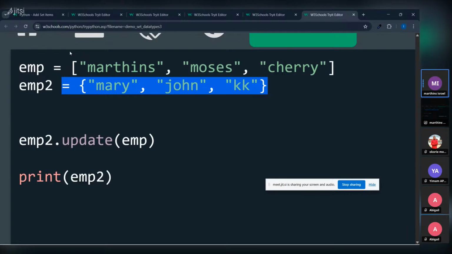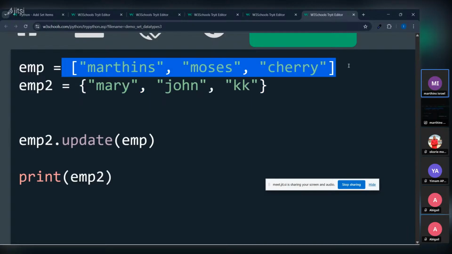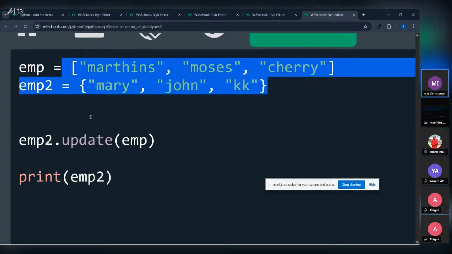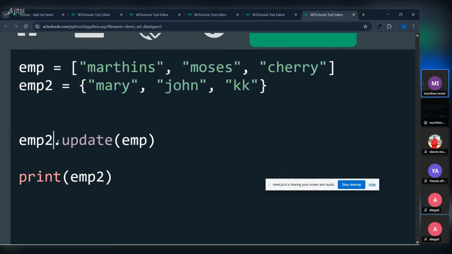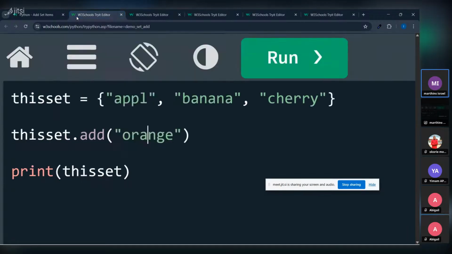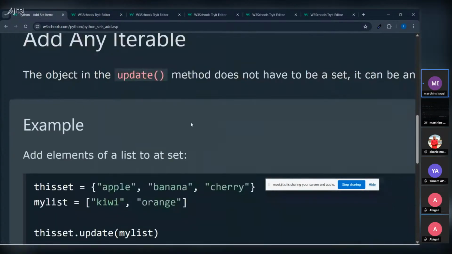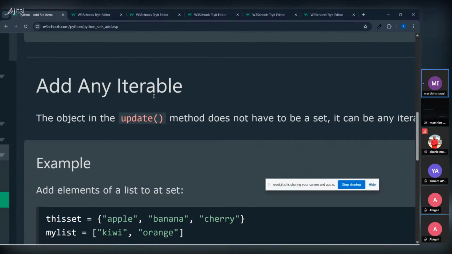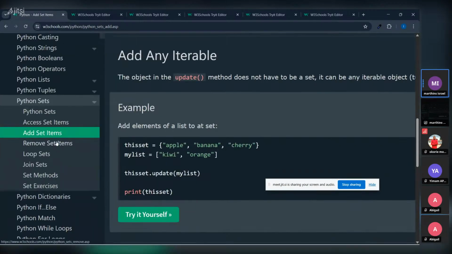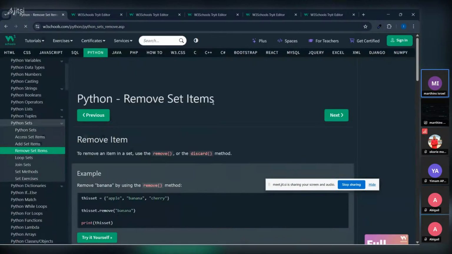And they are telling us to add array data sets and sets together. So you know that if you are working with sets, you can also use update to add an array, a list, and a set together. It still works. So that is what this iterable stuff is. So I quickly move on to how to remove a set.